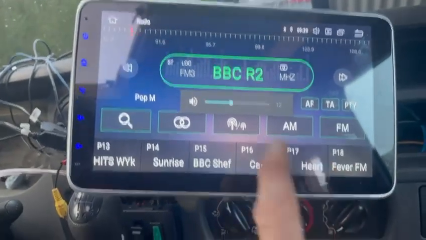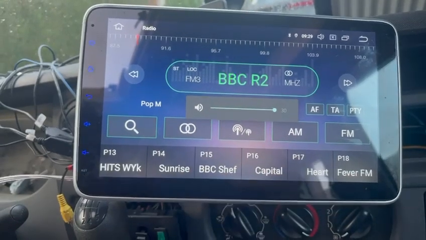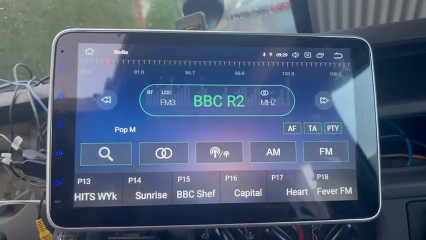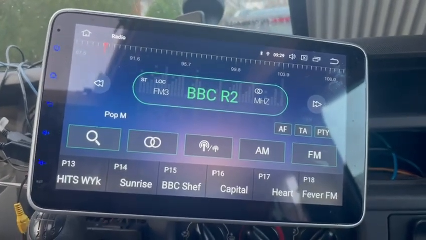Slowly, eventually this comes on. Increase the sound. Still nothing. Now I'm going to try to find out what's wrong with this.